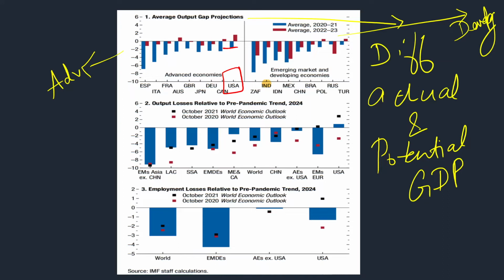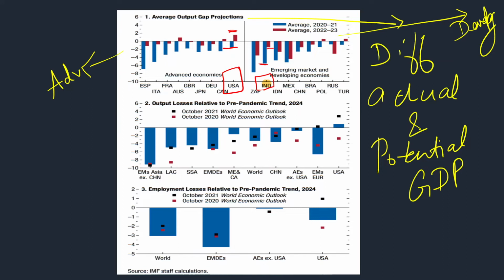But in 2023, you can see it has gone to positive 1.5 or something. But in the case of developing countries, let us take India as an example. Just have a look at it here. This blue line shows 2020-21, and this red line is for 2022-23. In 2021, you can see that it has gone to nearly -5, and even in this financial year 2022-23, it is somewhere at -2.